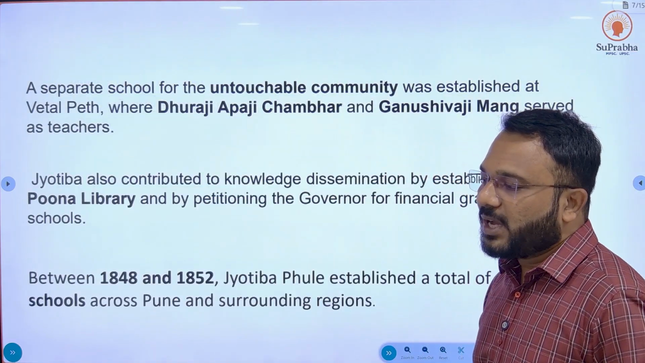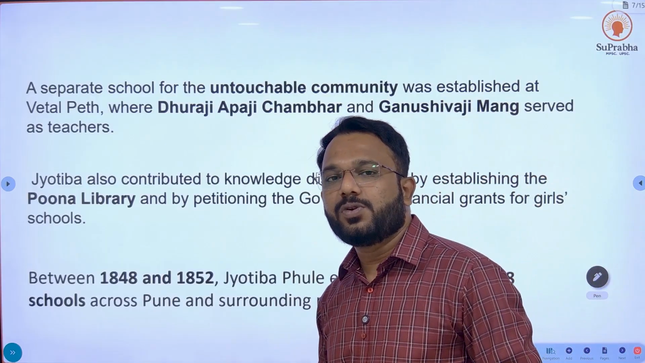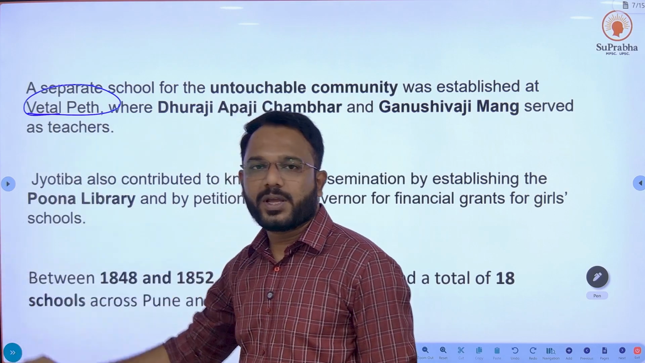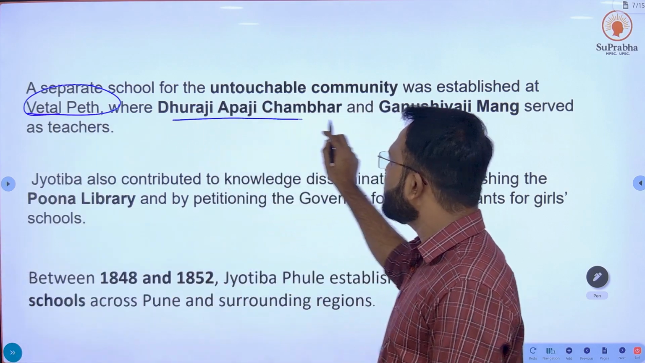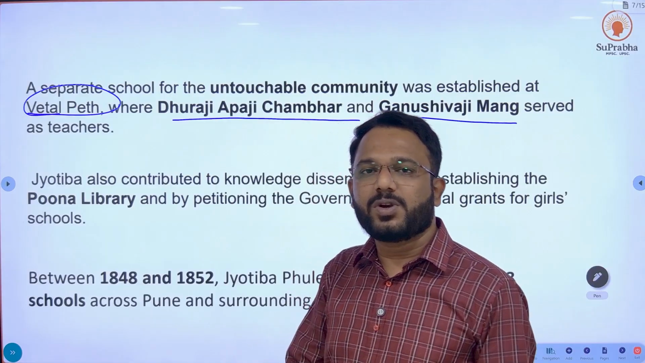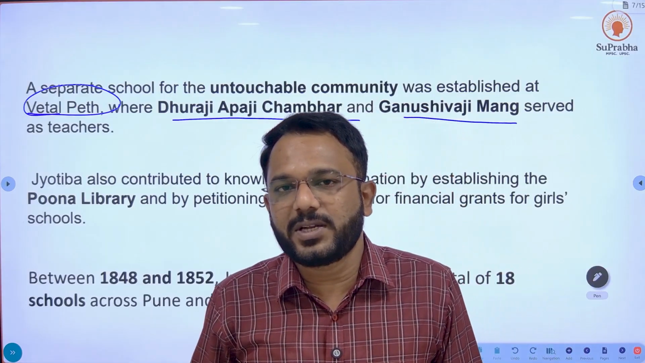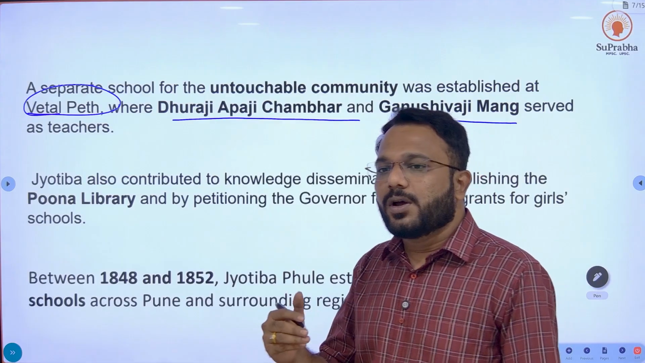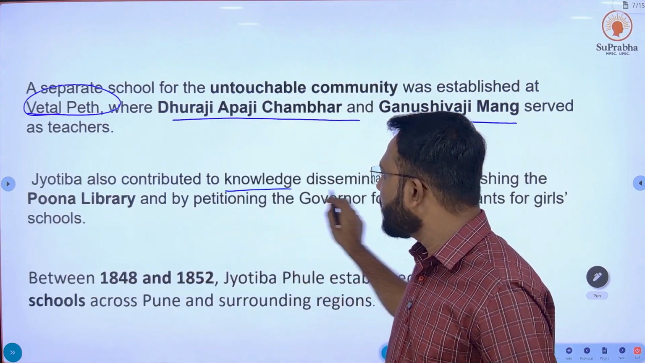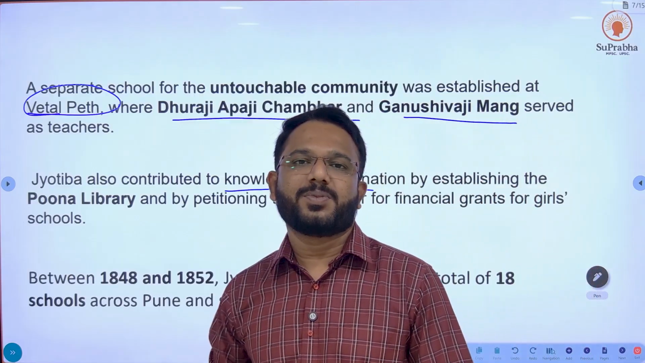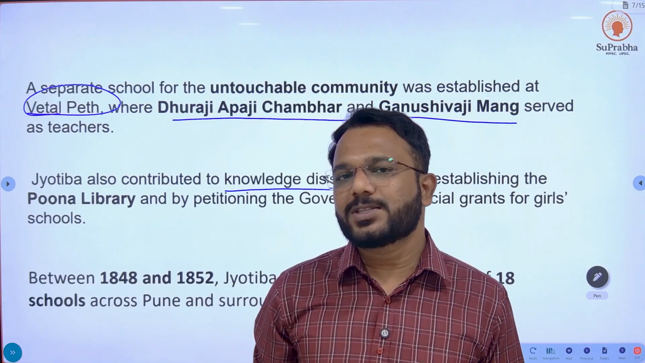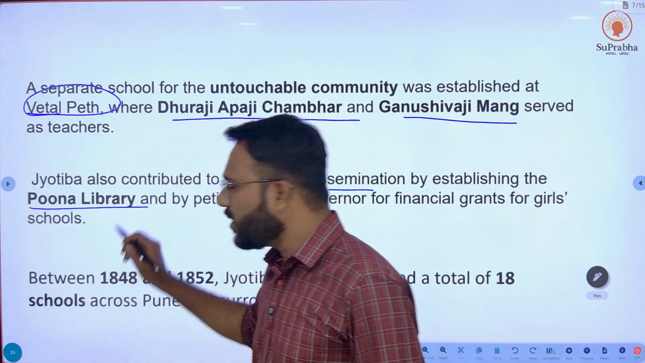Okay, so Mahatma Phule also started a separate school for untouchables at Vedad Pet in Pune, where Dhuraji Appaji Chamhar and Ganu Shivaji Mang were the teachers. So Mahatma Phule also started a school for untouchables to start their upliftment process. Jyotiba also contributed in knowledge dissemination by opening a library called Pune Library.